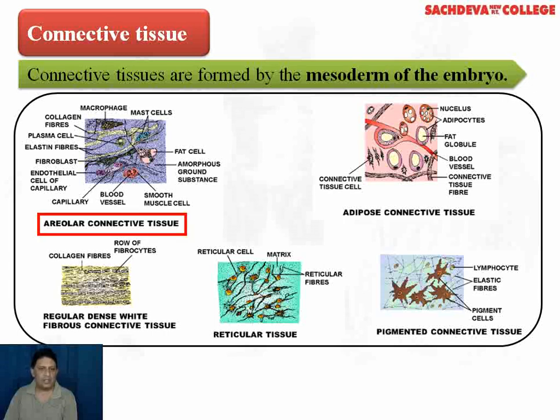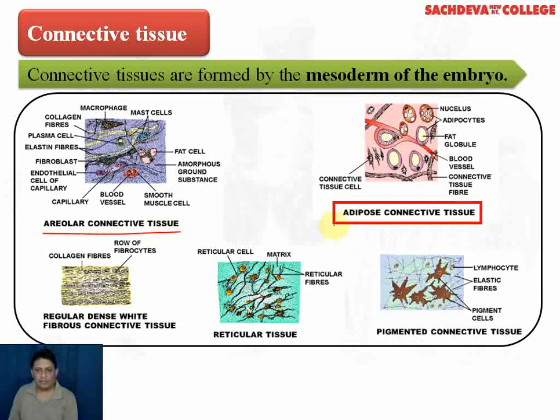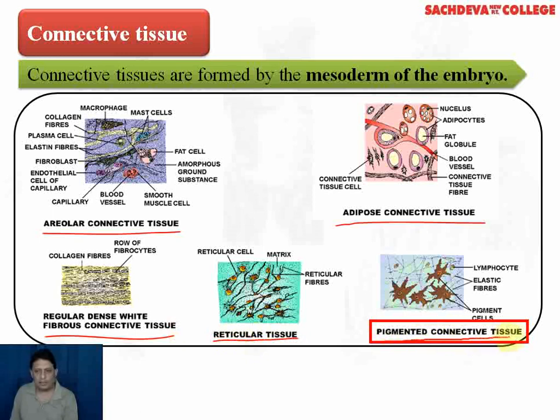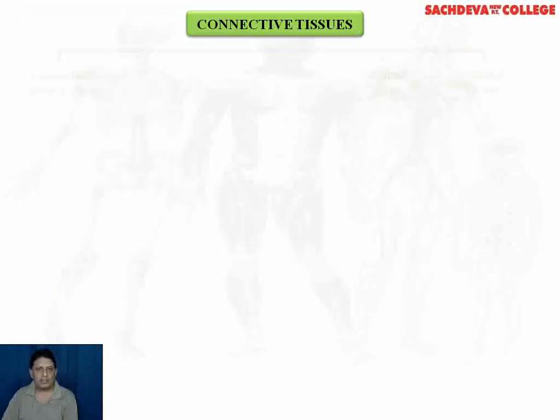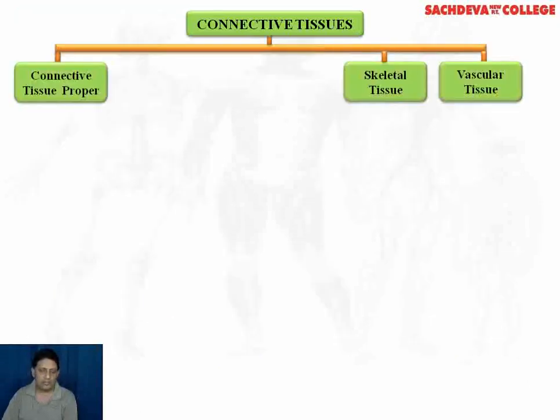There is areolar connective tissue, then adipose connective tissue. There is a fibrous connective tissue which contains dense regular fibers, reticular tissue, and then pigmented connective tissue. Of course, these are only some of the connective tissues. We'll now take the classification of connective tissues and discuss these tissues one by one.